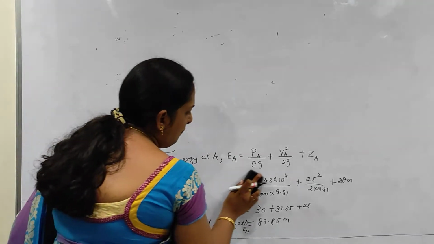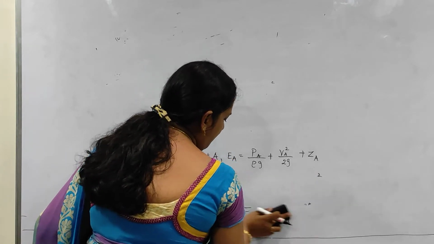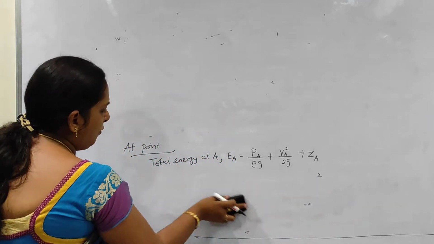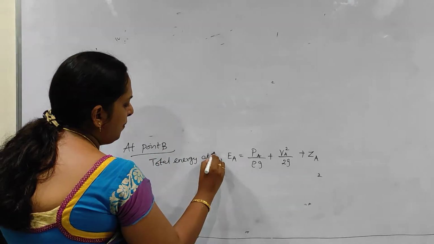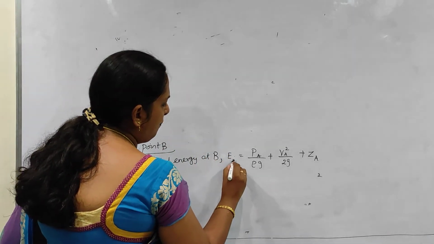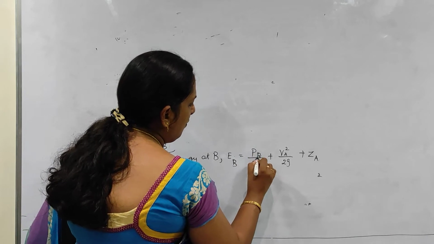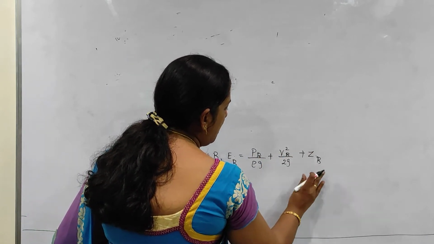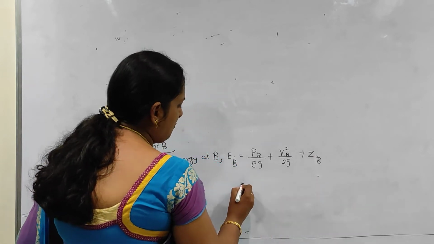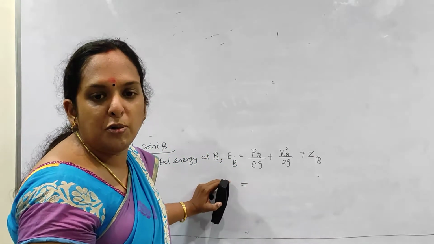So I am removing this and I am going to take this as point B. The equation is the same, but instead of A, I am taking point B. All the values are given in the problem, we are going to substitute them. So PB is also given in the problem.